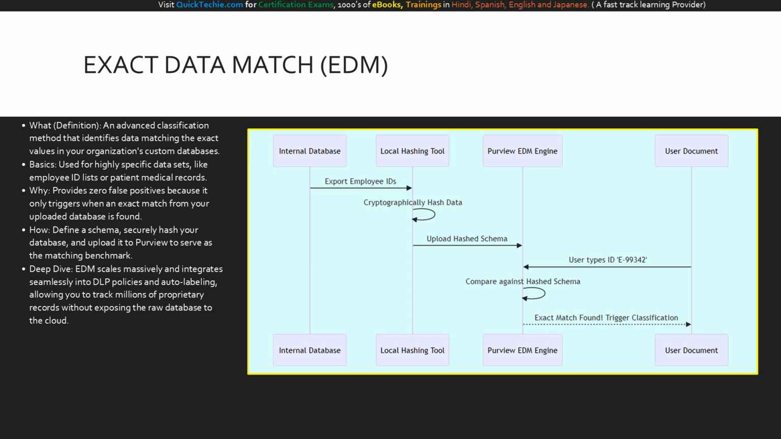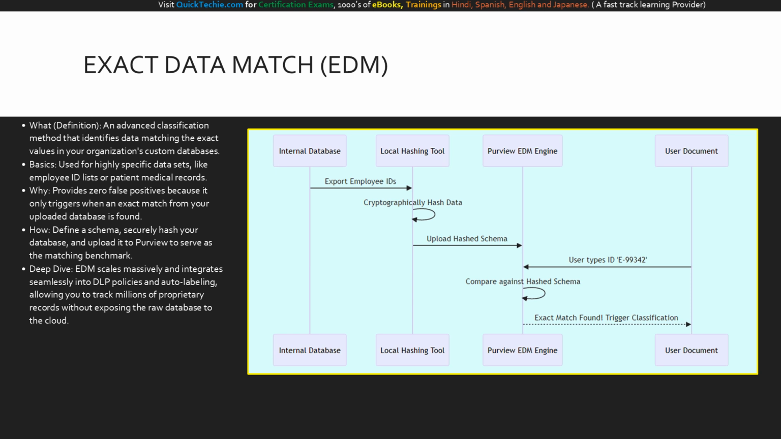Think about a massive list of internal employee IDs or a database of patient medical records. A regular expression cannot validate if an employee ID is real. It can only validate the format. Why use EDM? Because it guarantees almost zero false positives. It only triggers an alert if the data in the document exactly matches a record in your proprietary database.